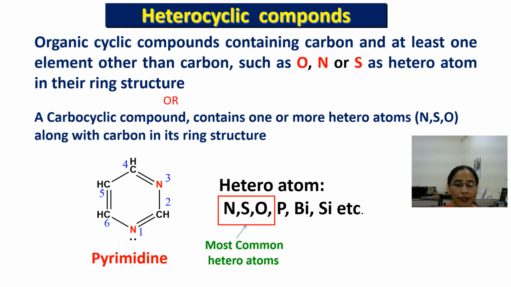These heteroatoms may be nitrogen, sulfur, oxygen, phosphorus, bismuth, selenium, tellurium, or boron. And out of these heteroatoms, nitrogen, sulfur and oxygen are the most common heteroatoms found in naturally occurring heterocyclic compounds.